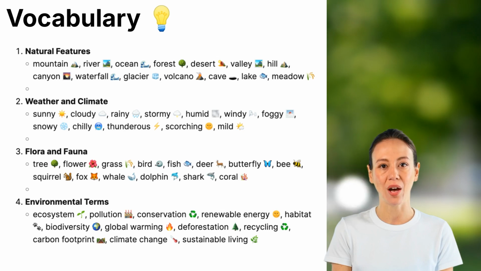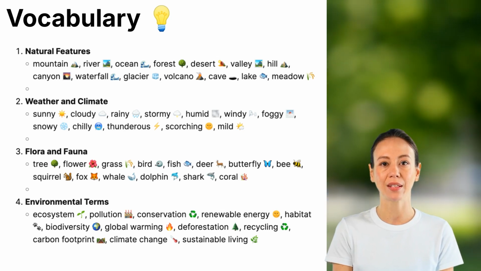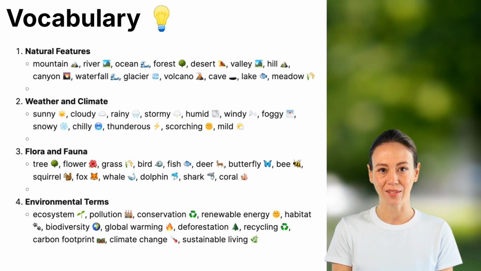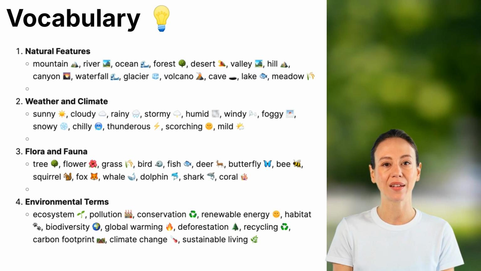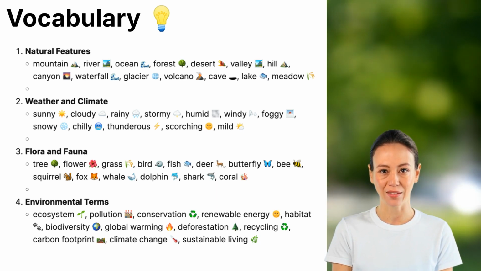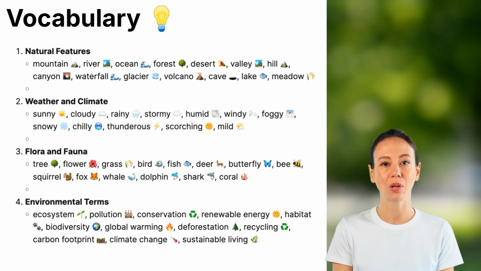Biodiversity refers to the variety of plant and animal life in an area. Global warming is the rise in Earth's temperature due to human activities. Deforestation is the removal of trees, often harming ecosystems. Recycling is the process of reusing materials to reduce waste. Carbon footprint is the total amount of greenhouse gases a person or company produces. Climate change refers to long-term changes in global temperatures and weather patterns. Sustainable living means making choices that protect the environment for future generations.